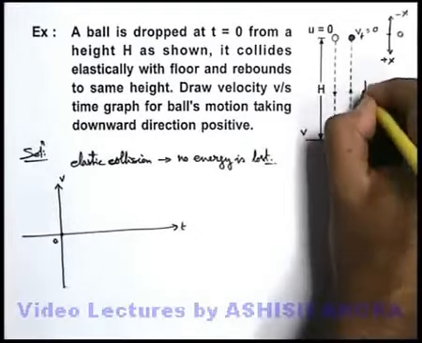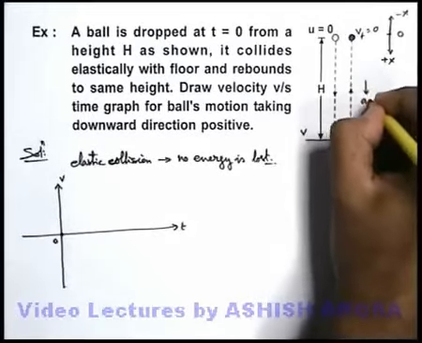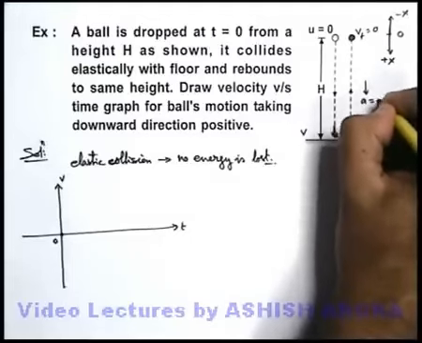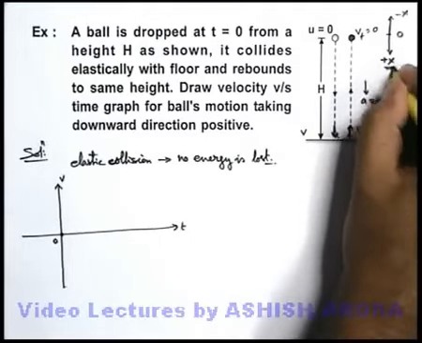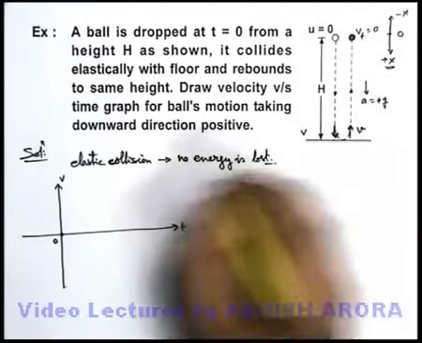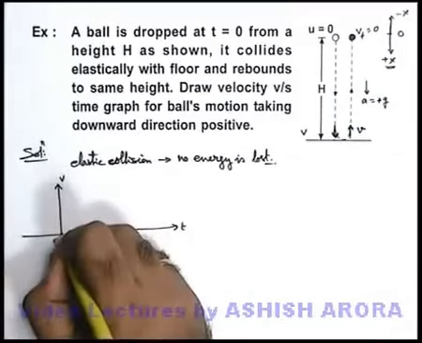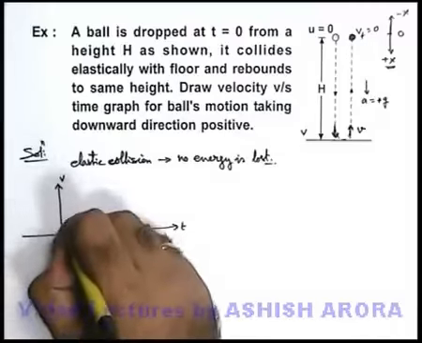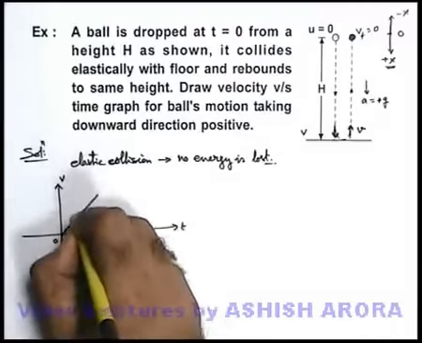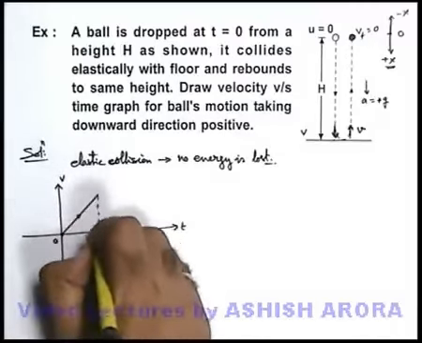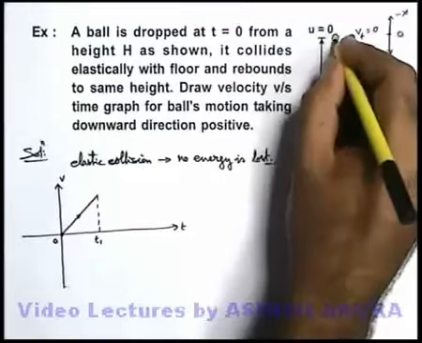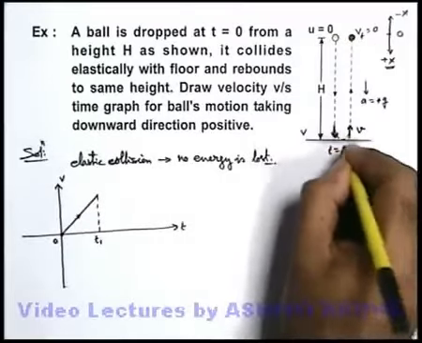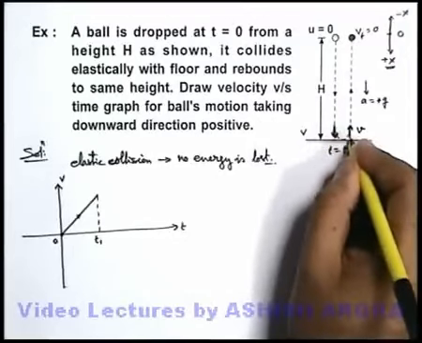And as throughout motion its acceleration is downward, we take acceleration as plus g because downward direction we are taking positive. So it will move with a uniform acceleration, so the velocity time curve will be a straight line of positive slope. It will go on say up to a time t1, say at t equal to 0 it was released, then at time t1 we consider collision takes place.